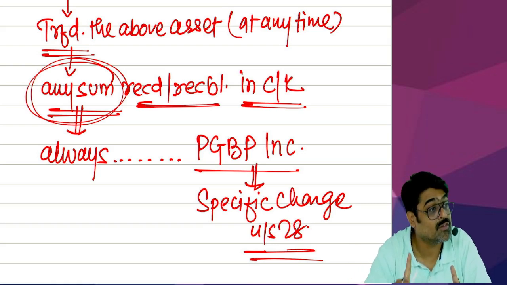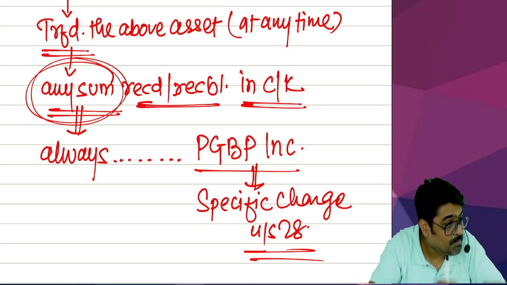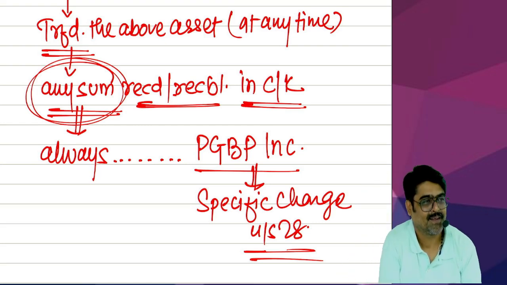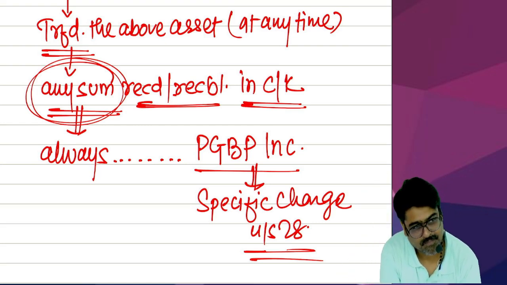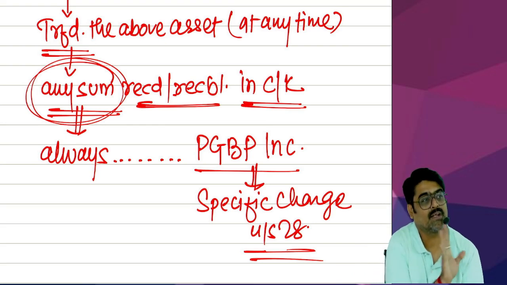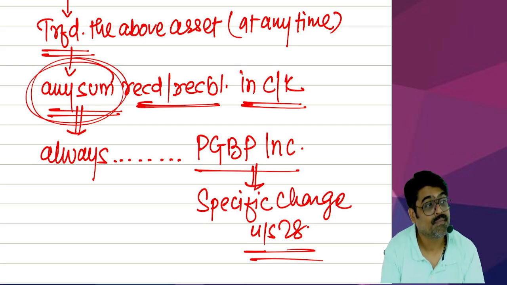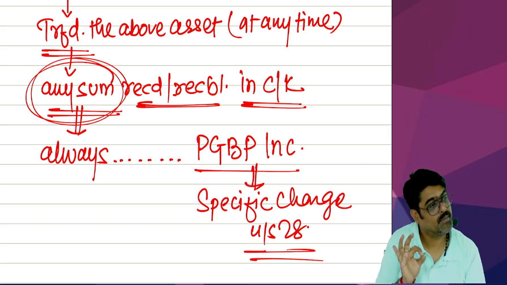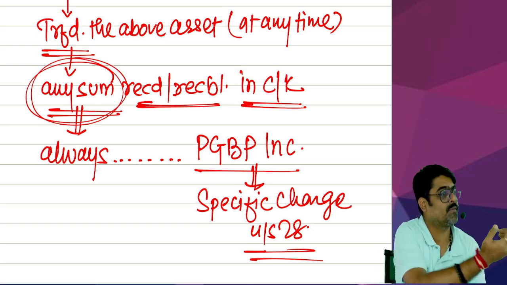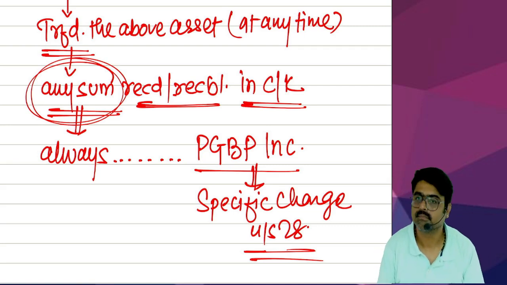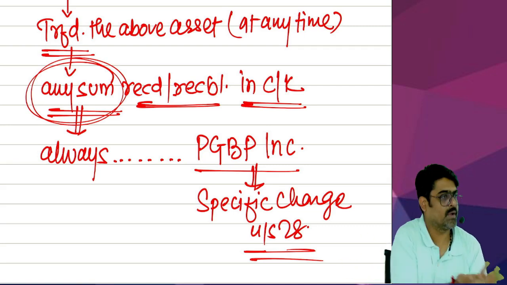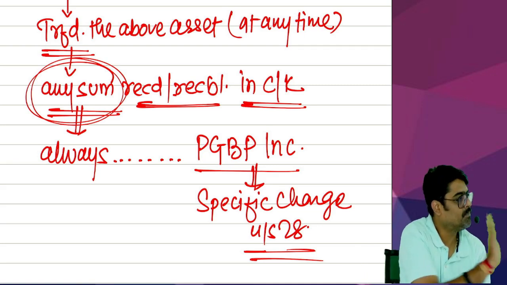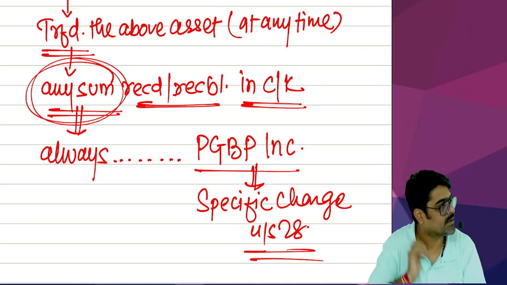This will always come to your PGBP head. How much was the cost of the asset? 50 lakhs, no? So you claimed 50 lakhs as a deduction from the specified business. This asset you sold for 40 lakhs. Out of 50, 40 you recovered, no? So 40 lakhs will be your PGBP income as per specific charge.